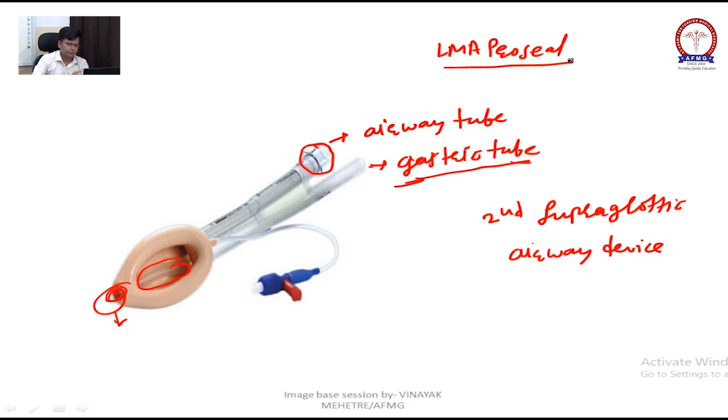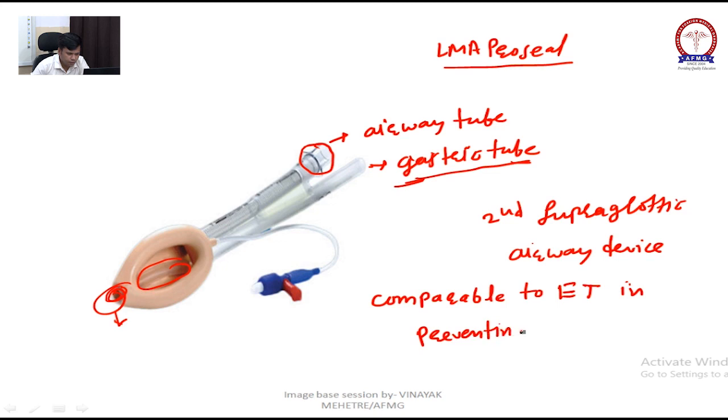Since we have a gastric tube, it is comparable to the endotracheal tube in preventing aspiration.